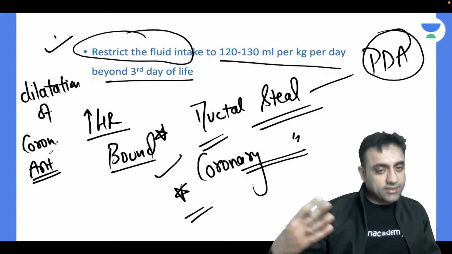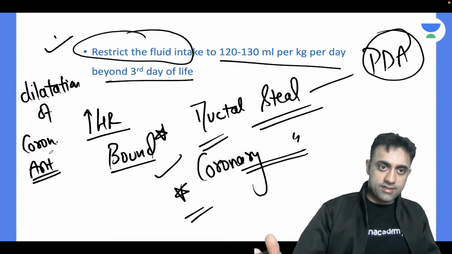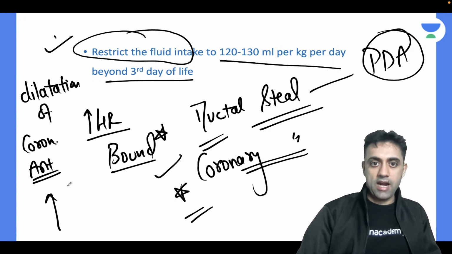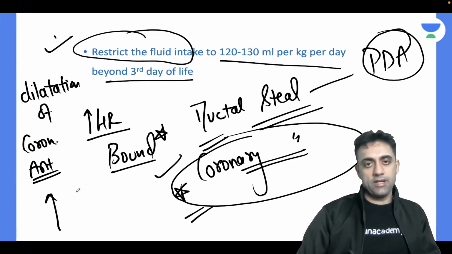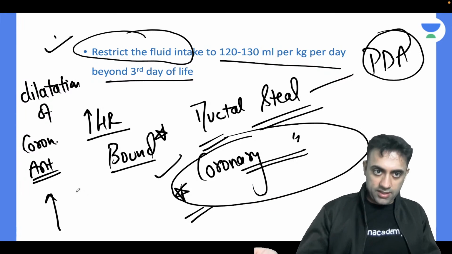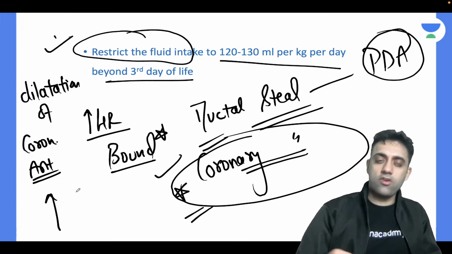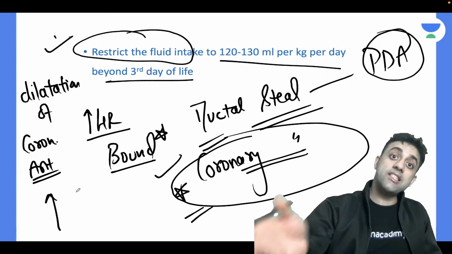In pre-existing coronary artery disease, there is a dilatation of the coronary artery, and that is known as coronary steal phenomenon. In a case of coronary artery disease, there will be dilatation of the coronary artery. That's known as coronary steal phenomenon.